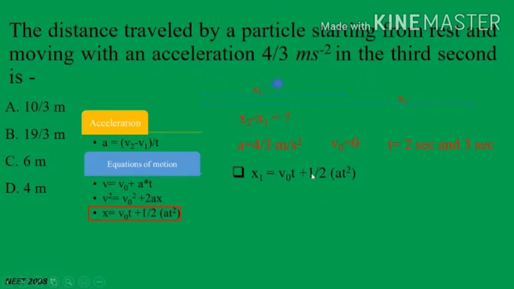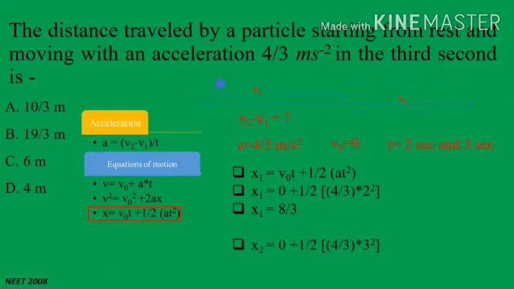So to find out x1, we will put the values that we know. Here v0 is 0, that is why this term will become 0. Acceleration is 4 by 3 and time is 2, that is 2 square. So if you solve this, you will get x1 equal to 8 by 3.